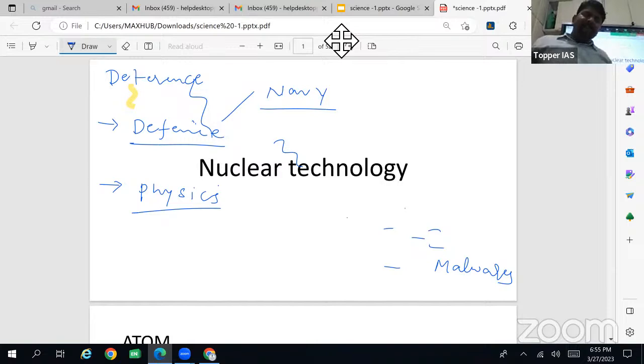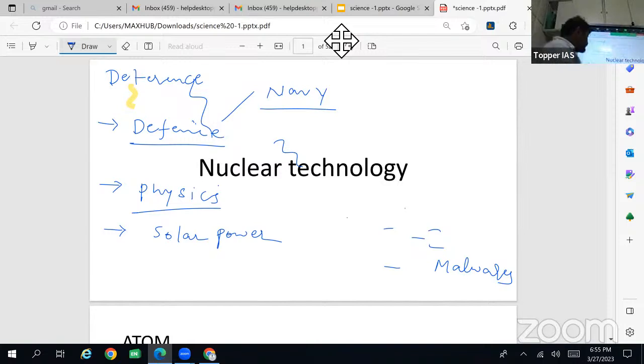Then some miscellaneous topics, for example, solar power, photovoltaic cells, how these photovoltaic cells work.